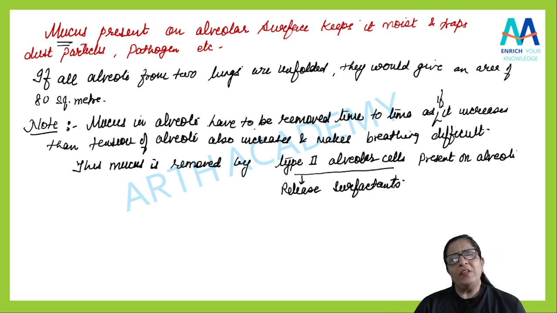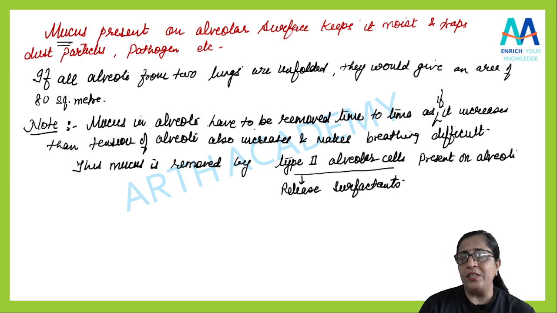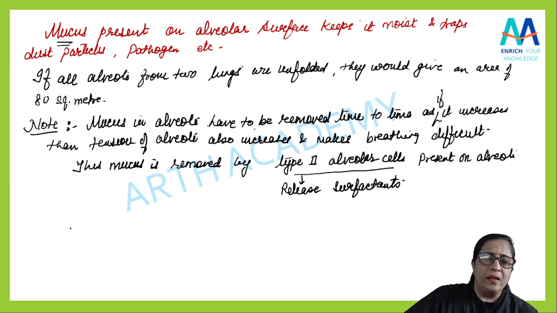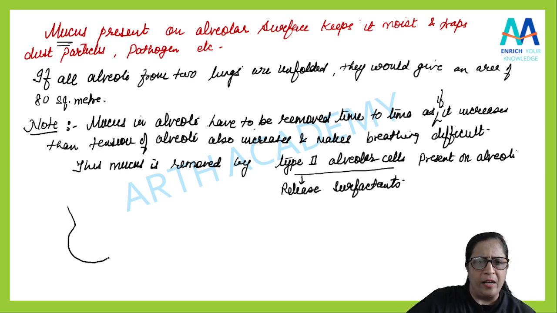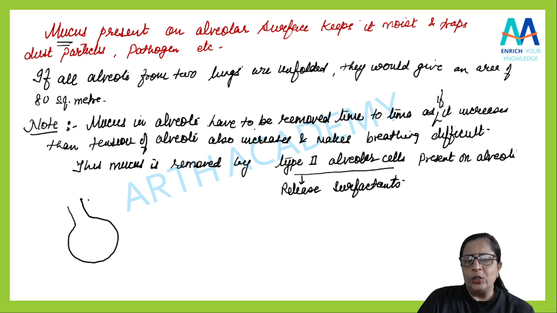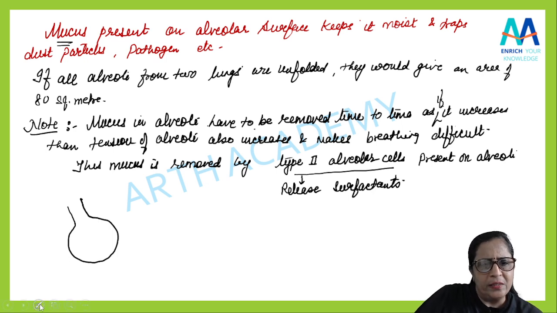Yeah. Now with this also the stereocilia are also present. Suppose this is an alveolus, okay, so here in this there will be some cells. Suppose these are the alveolar cells.